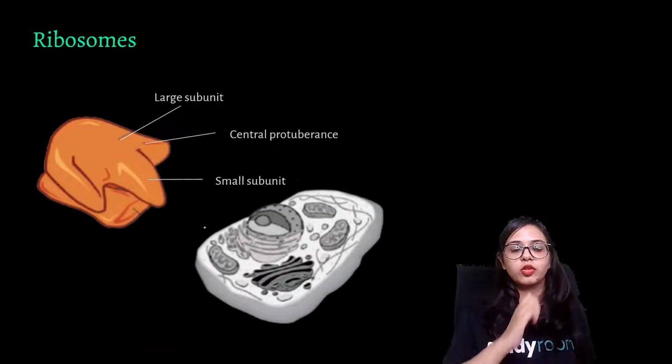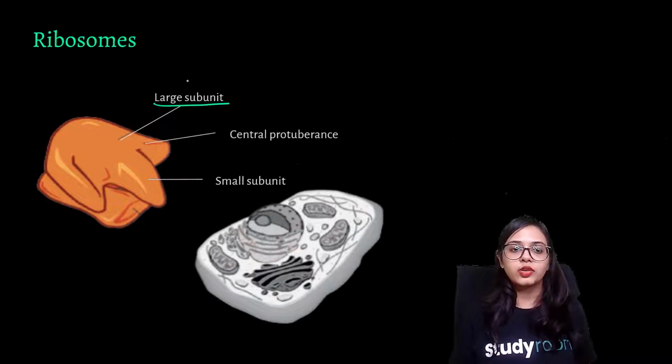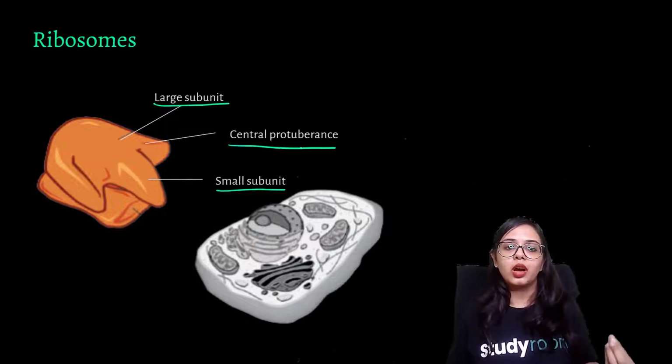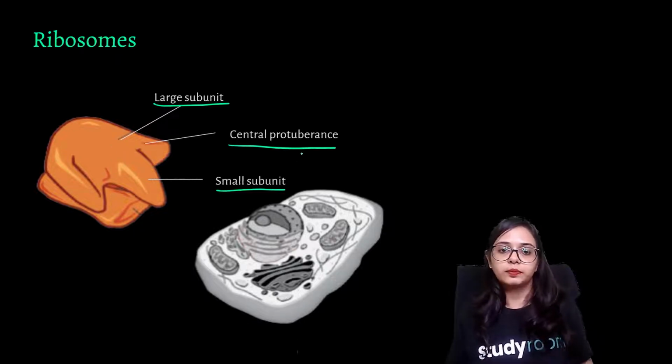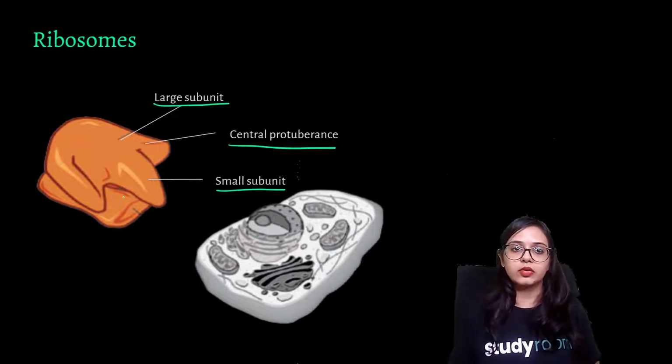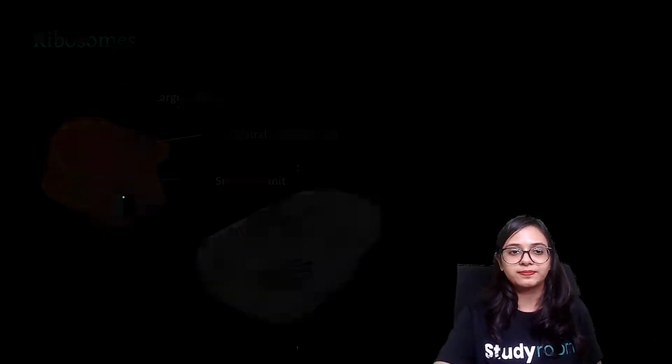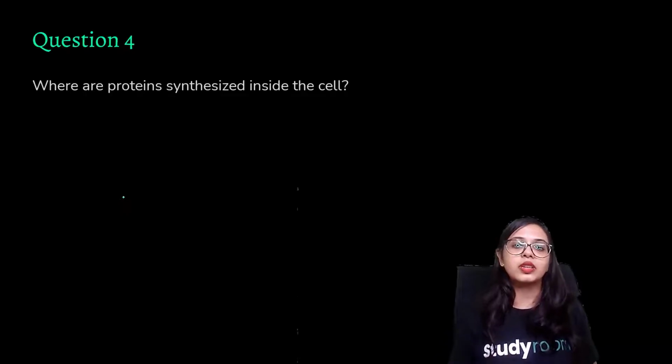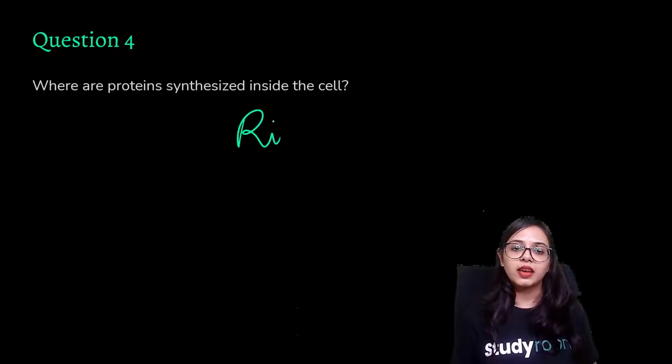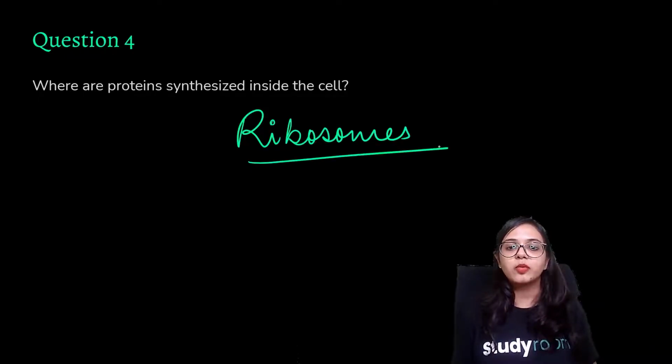The structure of a ribosome is somewhat like this. There are two units, right? There is one larger subunit and one smaller subunit, and there is a central protuberance, a central, rising part. And this is the structure of ribosomes, where proteins are synthesized inside the cell. Ribosomes are the site of protein synthesis in the cell.